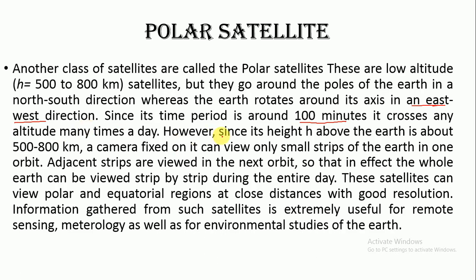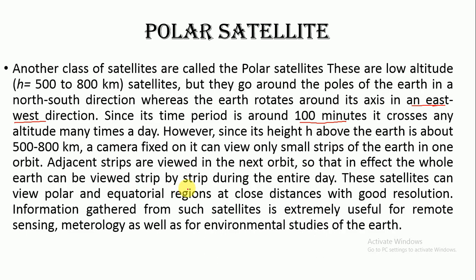However, since its height h above the Earth is about 500 to 800 kilometer, a camera fixed on it can view only small strips of the Earth in one orbit. Adjacent strips are viewed in the next orbit, so that in effect the whole Earth can be viewed strip by strip during the entire day.